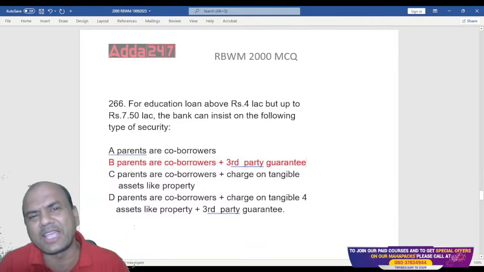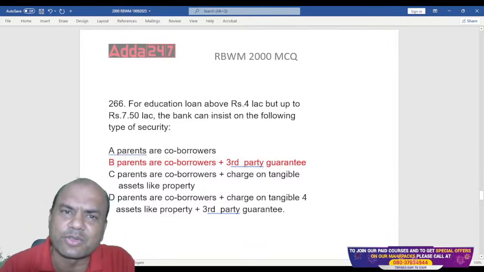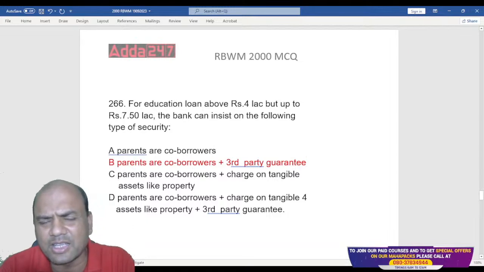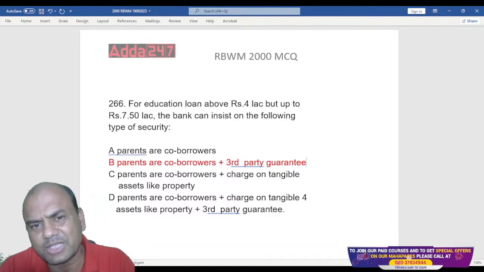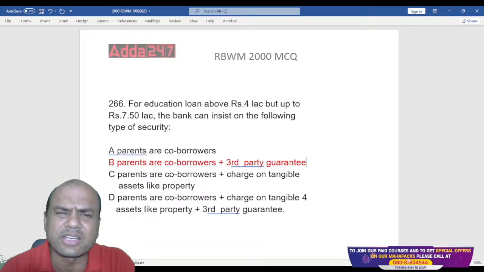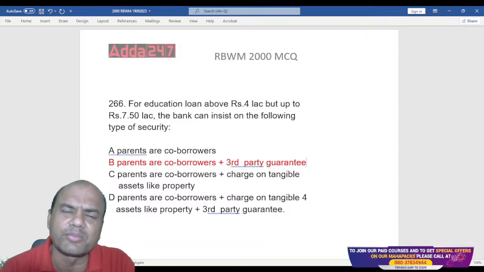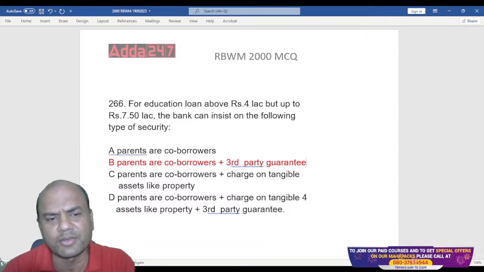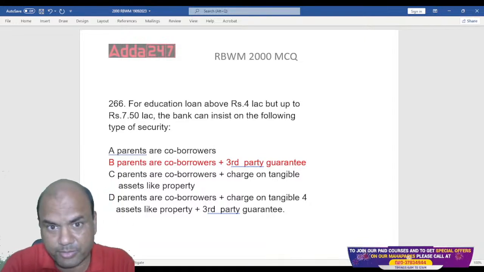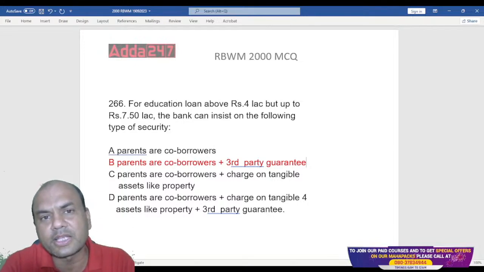Banks have required that also; that's why RBI doesn't say anything about this now. The restrictions are removed for all, and banks have to take their own risks. But for your JAIIB purpose, be specific about it. You have to clear your JAIIB exam. Up to 4 lakhs, only parents as co-borrower. For 4 to 7.5 lakhs, third party guarantee plus parents.